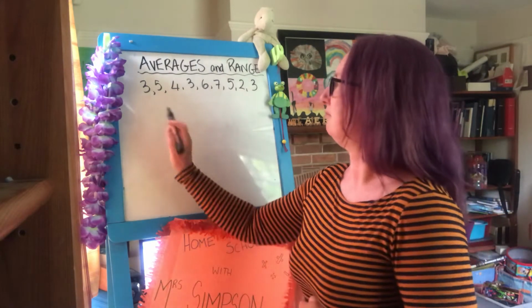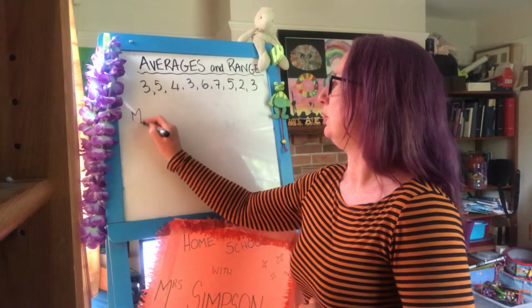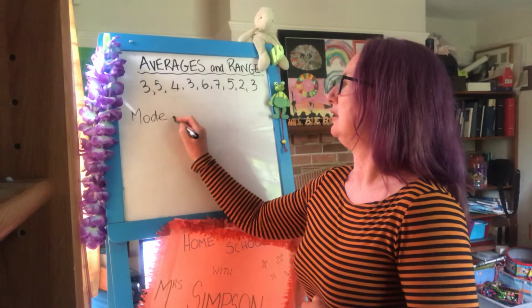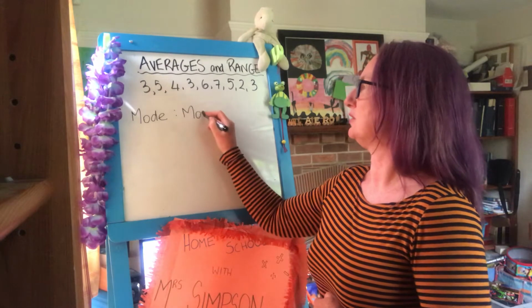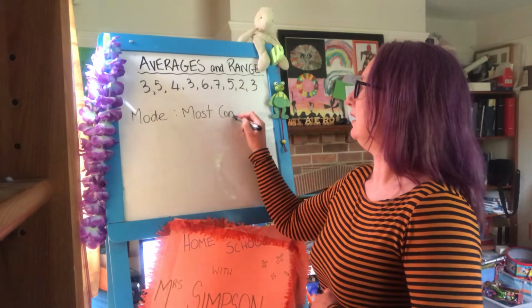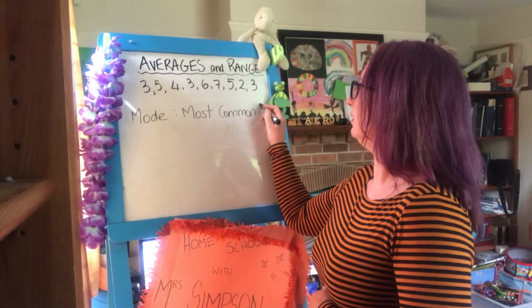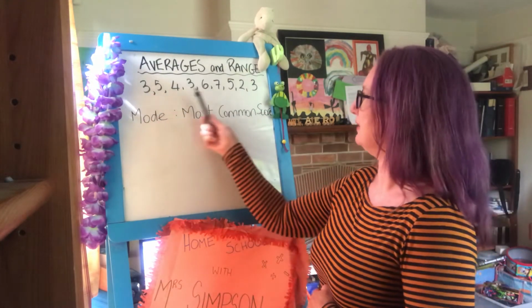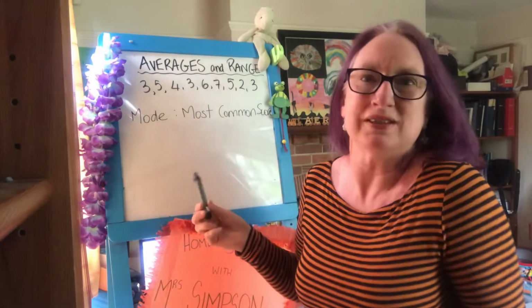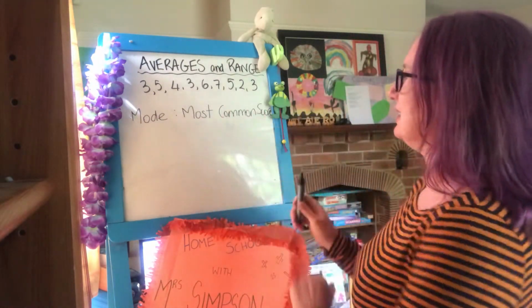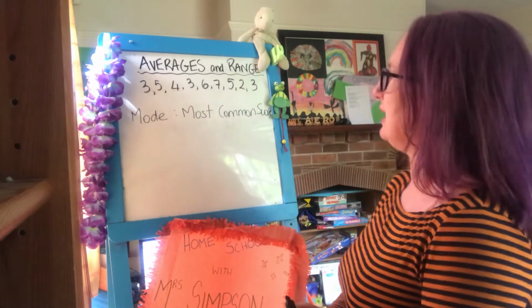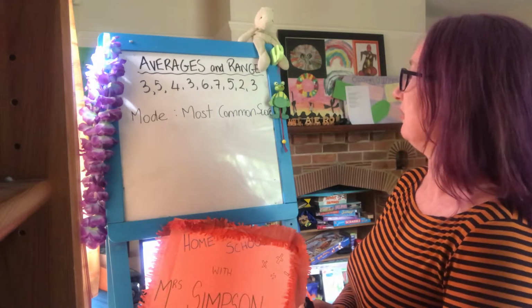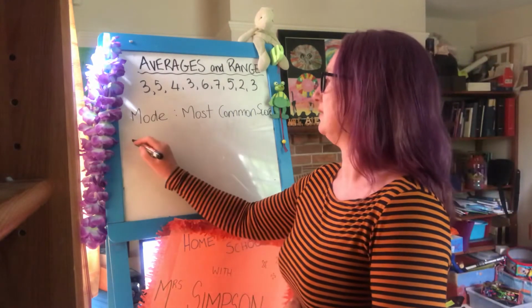So firstly, we're going to look at mode. So mode is the most common score. The most common score is when we look at all of our data and we can see which one happens the most. Now from this data here, can you see already what is the most common? I've got a fair idea which one I think it is.